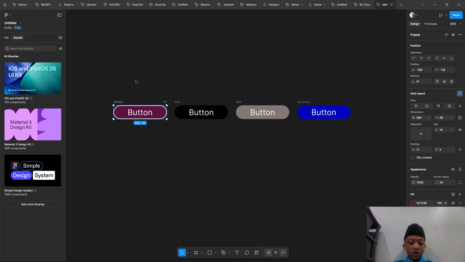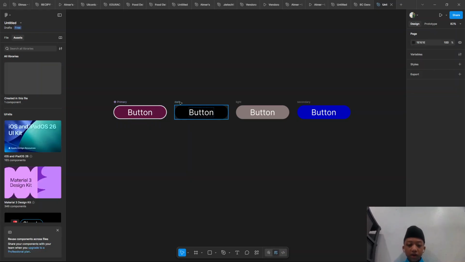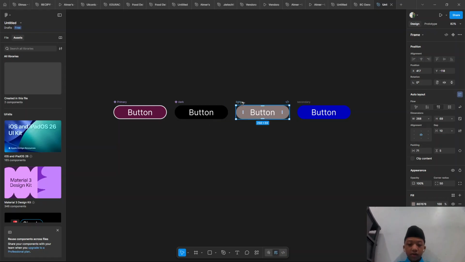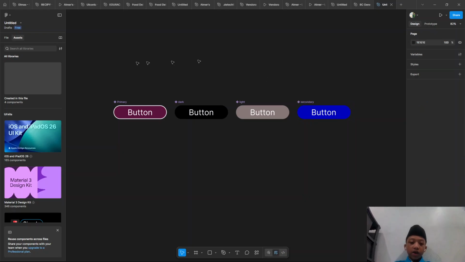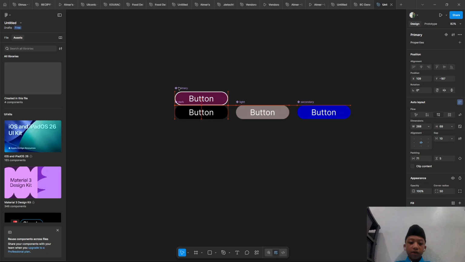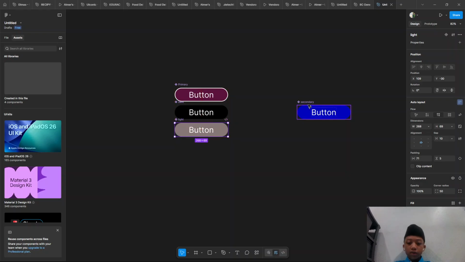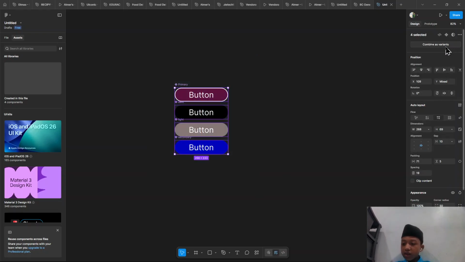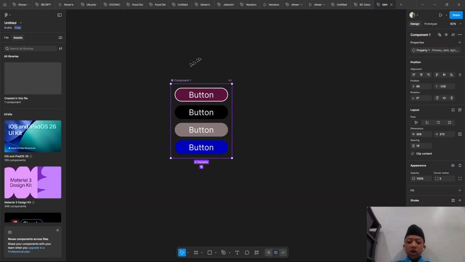So in here just make an auto layout, and make a component first. How to make a component? First you press control alt K, the same, control alt K, and after this you make it like this for better results, and we combine it as variants, and you just touch that and there is a component.